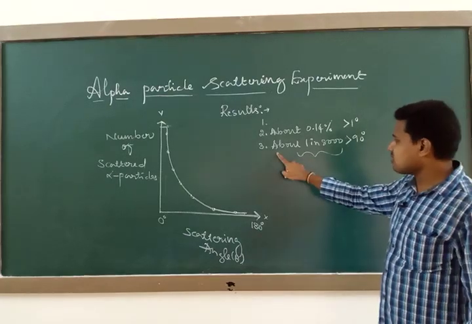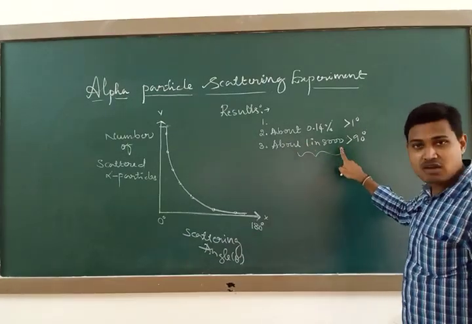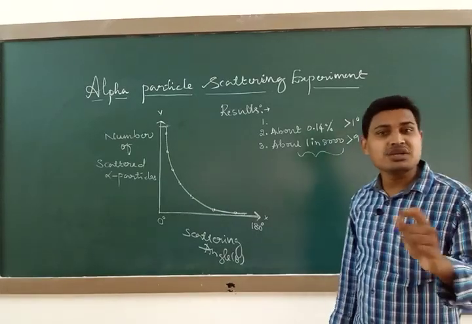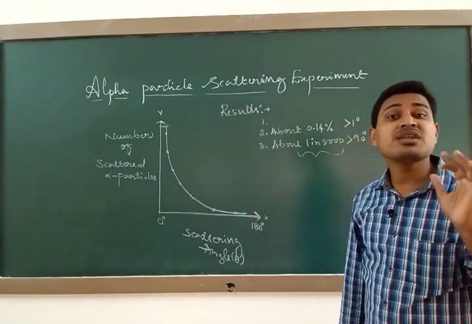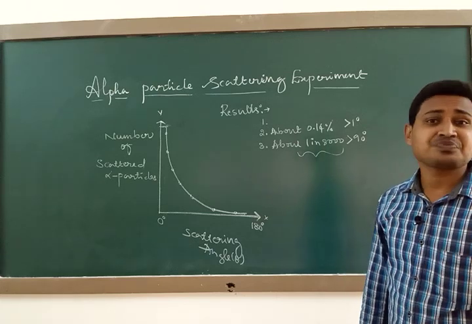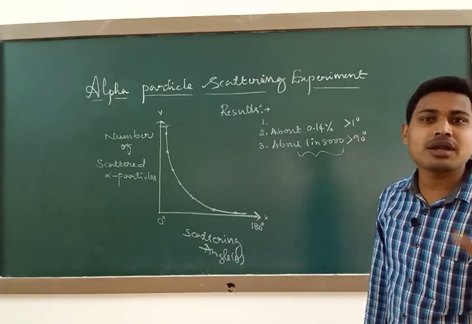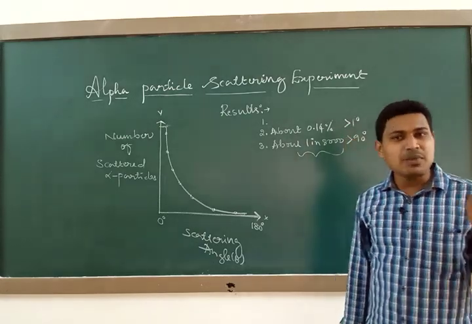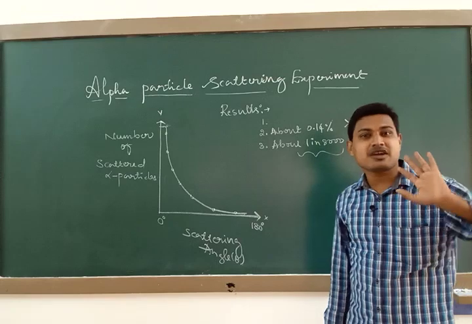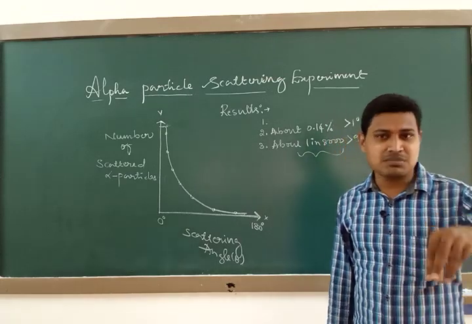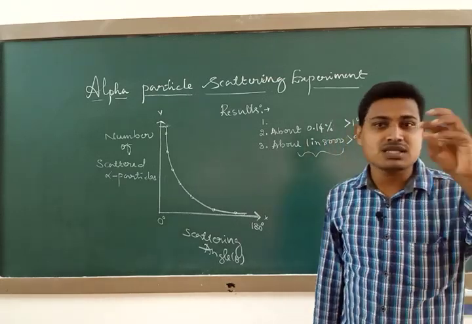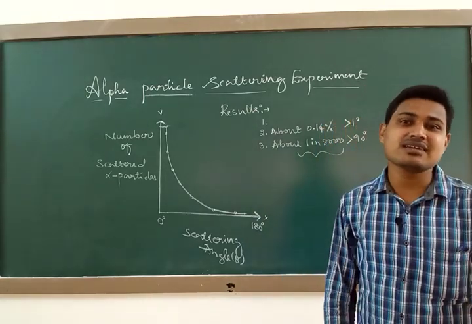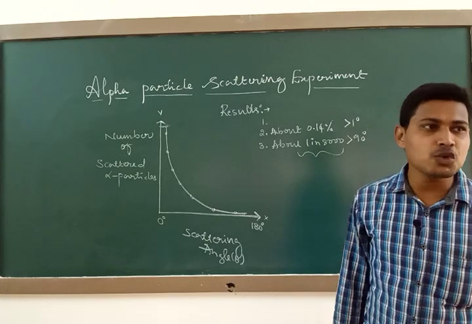So what is the final result? About 1 in 8,000 alpha particles are deflected by more than 90 degrees. Rutherford said that to deflect an alpha particle by more than 90 degrees, it must experience a strong repulsive force. This strong repulsive force is provided only if the greater part of the atom, the maximum mass and all the positive charge, are situated at the center, at the nucleus.